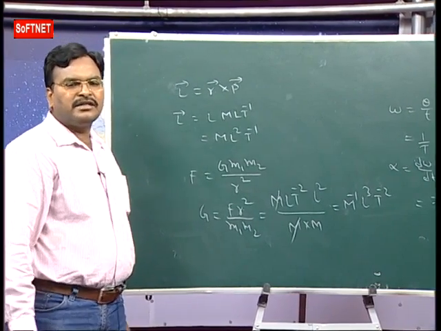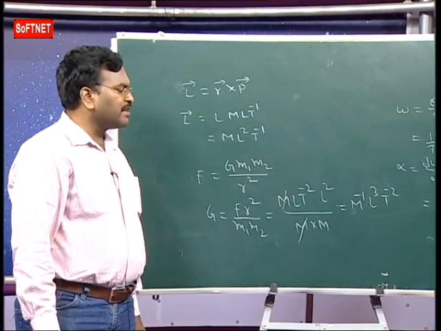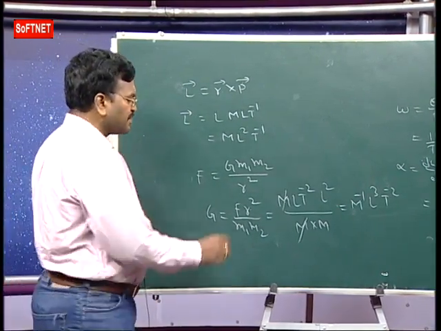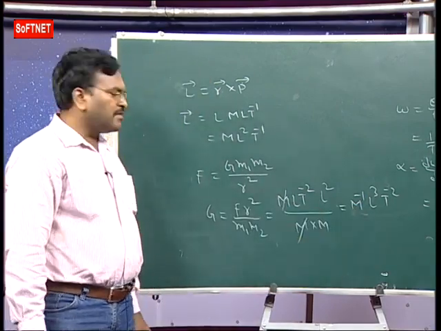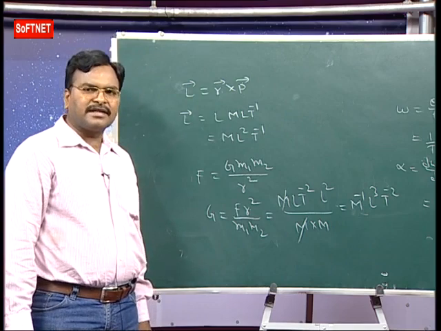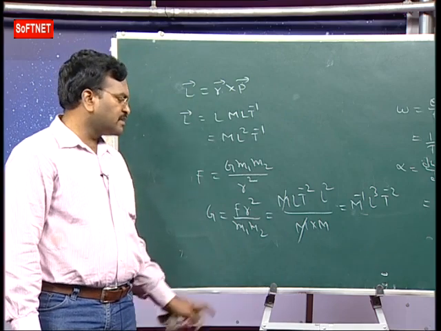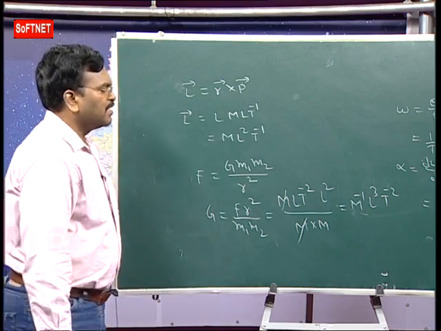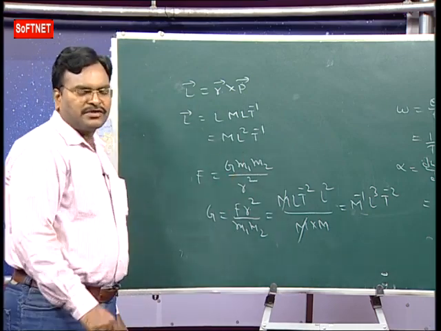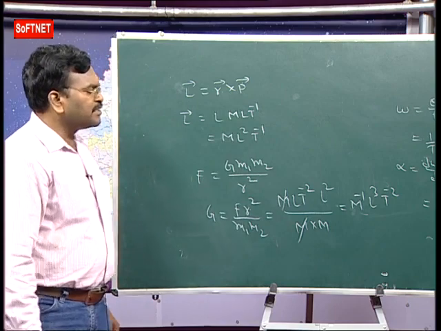How do they ask the question? Which physical quantity has negative dimensions in mass? Universal gravitational constant. They give options: universal gas constant, Planck's constant, none of these. What is the answer now? Universal gravitational constant. What is the dimension formula? M power minus 1 L cube T power minus 2. So if you learn the dimension formulas, you simply get the answer.